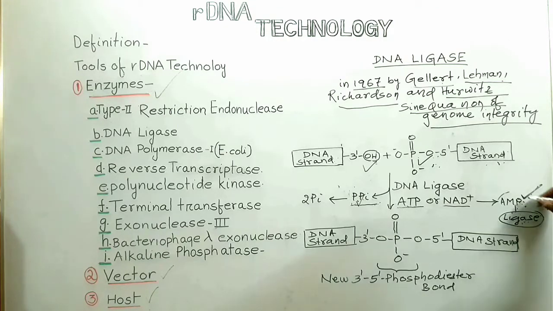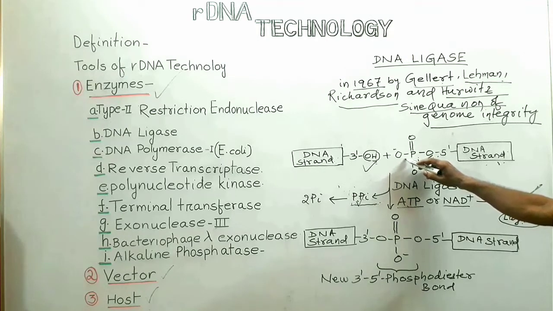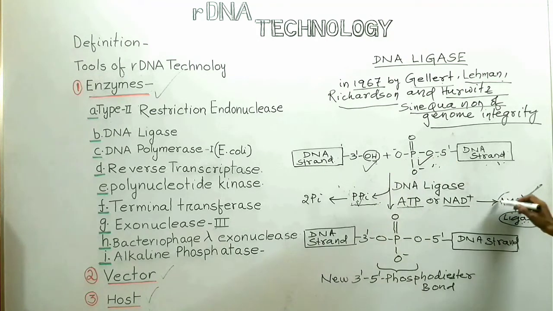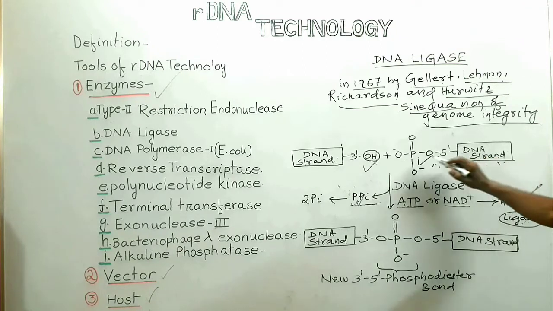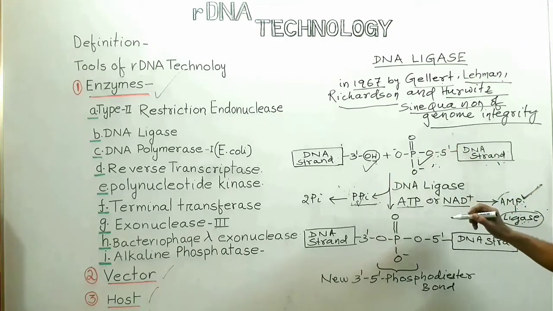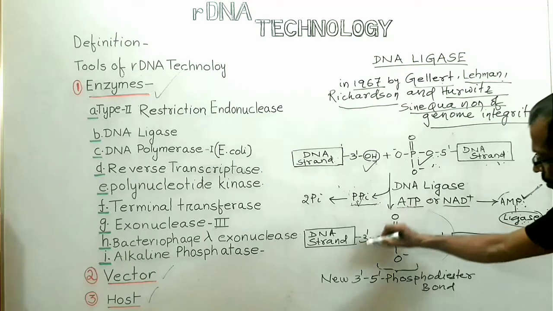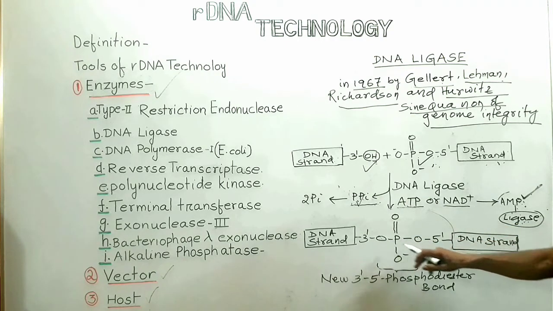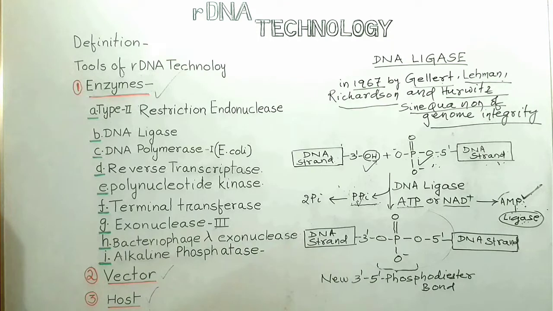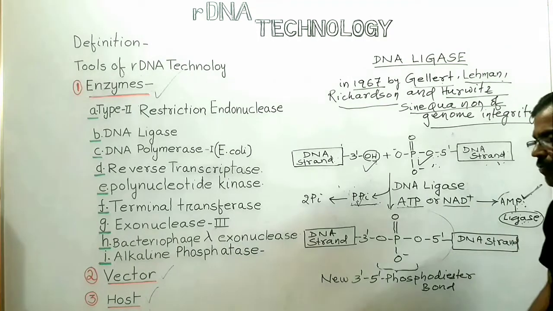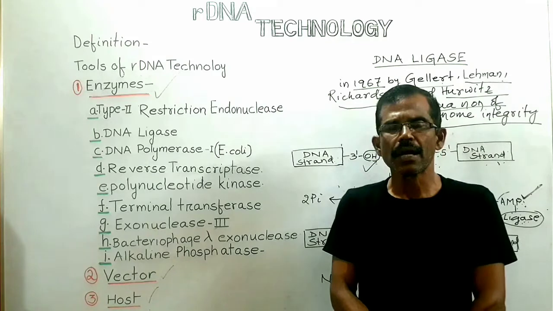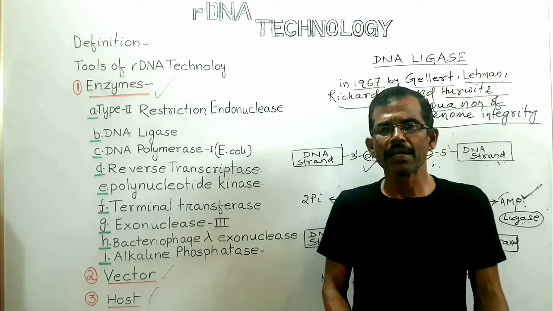After this, the AMP group will be transferred to the 5' phosphate group. At last, nucleophilic attack will occur and a phosphodiester bond will be formed between the 3' hydroxyl group and 5' phosphate group. This is the mechanism of ligation that is catalyzed by the enzyme DNA ligase.